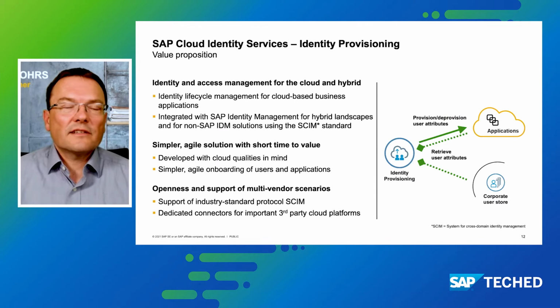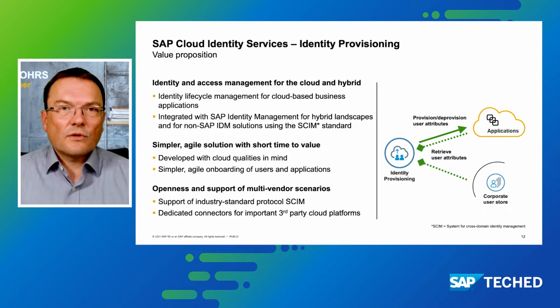Identity Provisioning Service is also part of the SAP Cloud Identity Services, and its main purpose is to keep the landscape in sync when it comes to accounts and access. So what usually happens is that you have a central source of truth for this in your landscape, for example, an HR system or a directory.